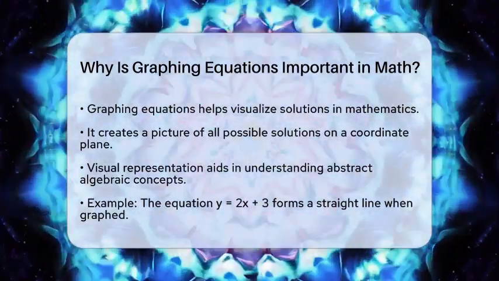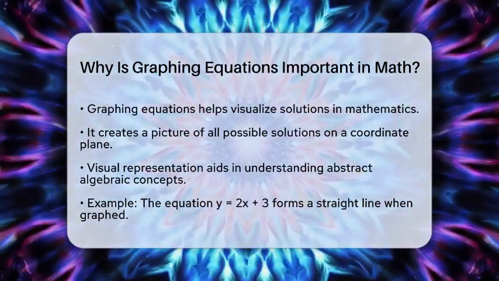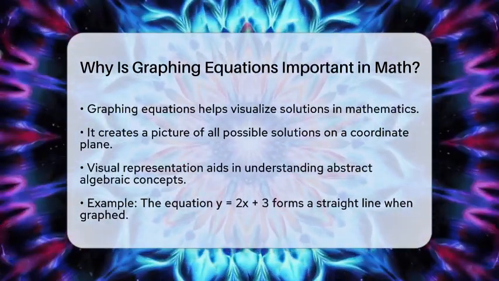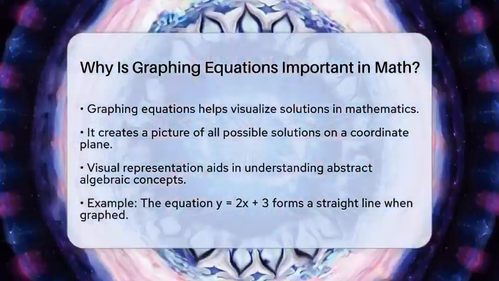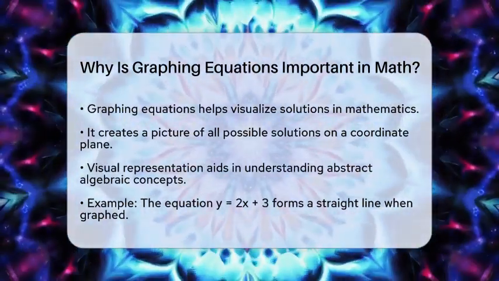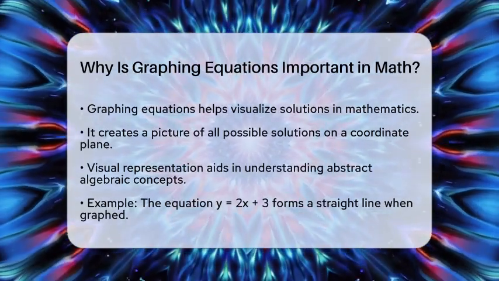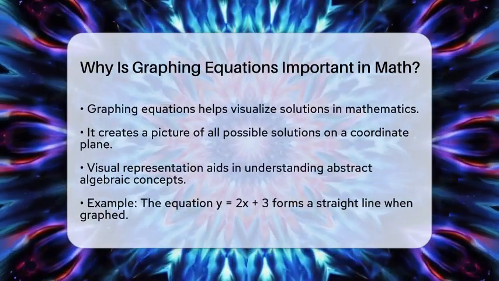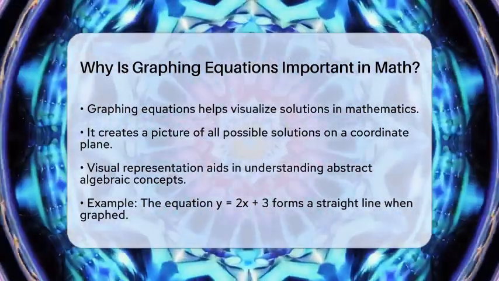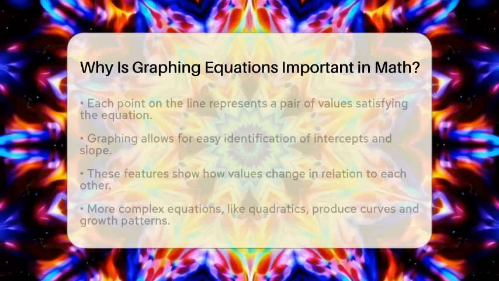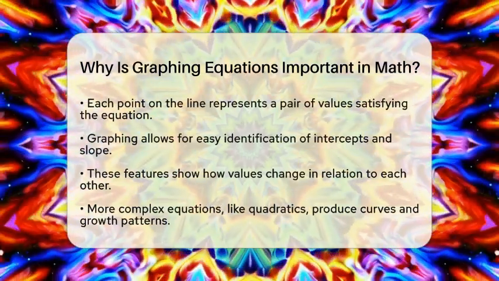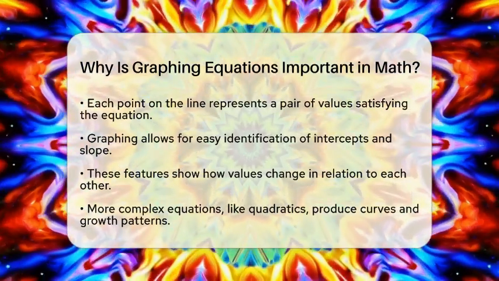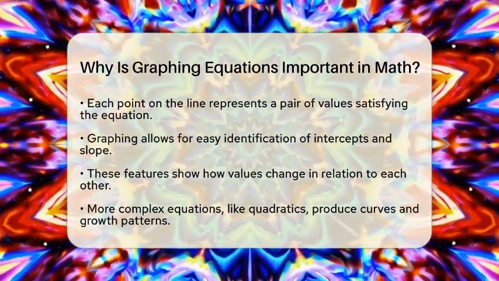This visual representation makes it easier to understand abstract algebraic concepts. For example, consider the equation y = x + 3. When we graph this, we create a straight line. Each point on that line represents a pair of values that satisfy the equation. By plotting several points and connecting them, we can see the full set of solutions at once. This method transforms the idea of solutions into a concrete image, which is especially helpful for those new to algebra.